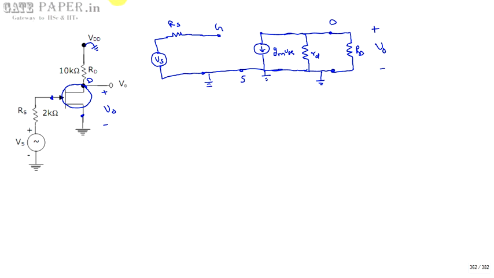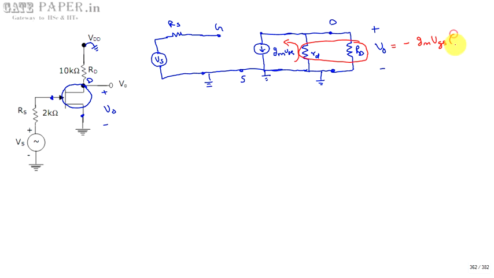Now we are going to calculate the voltage gain for this. The output voltage V0 can be written with these two in parallel: gm VGS into RD parallel rd. Since the current is flowing in this direction, but the plus minus polarity shows that current should flow downwards, from more positive to less positive, and the actual current is flowing in the opposite direction, I am writing it as minus gm VGS.